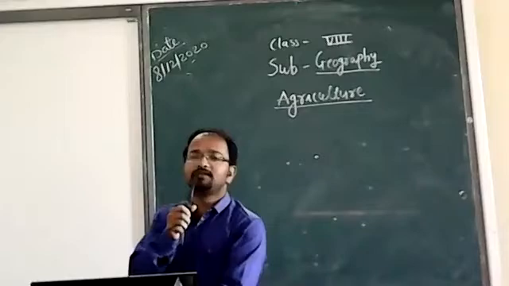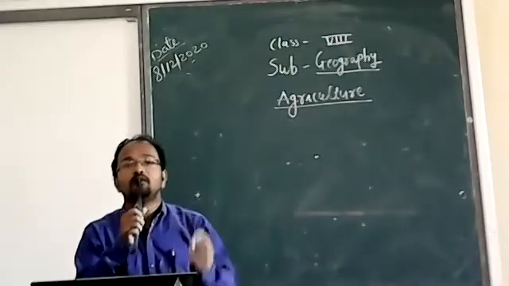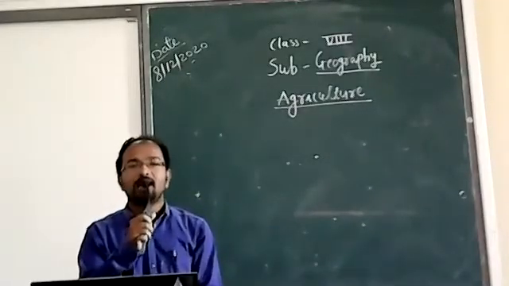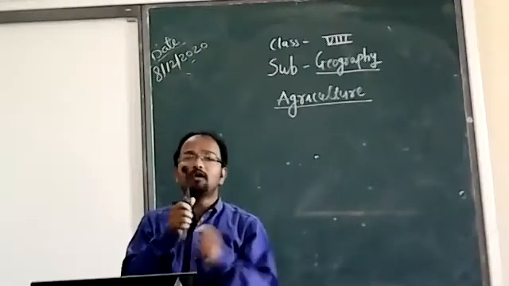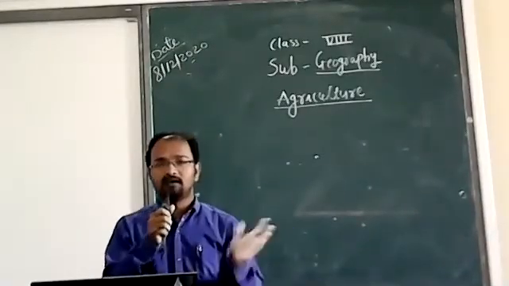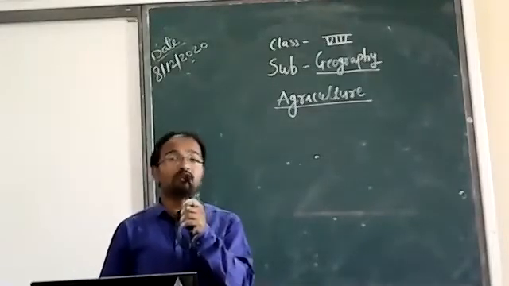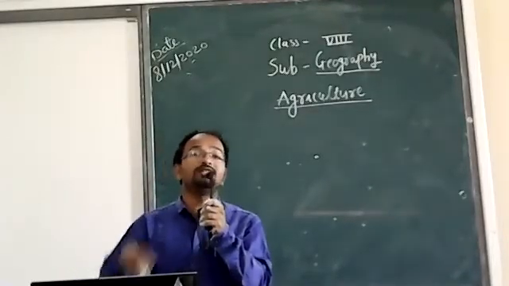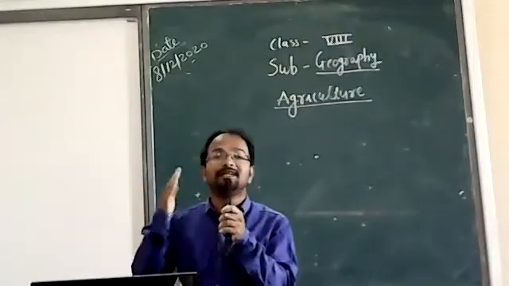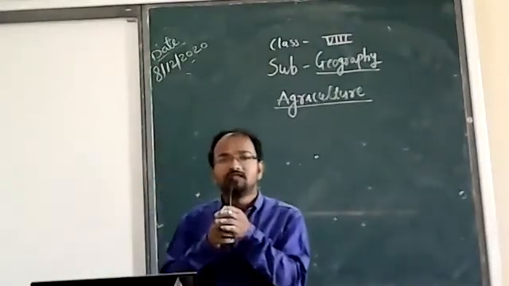Subsistence farming means it meets the needs of the farmer's family, and it is very small. They grow crops on very small land, and it is not for commercial purposes. It is only for their family, to meet the needs of the farmer's family. So that is called subsistence farming.